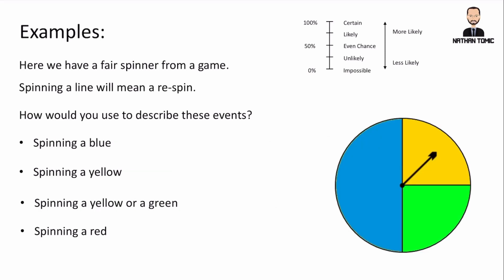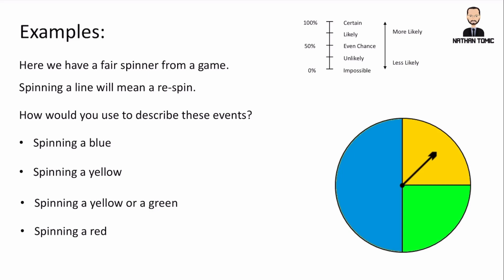Another common way of seeing these types of questions in examples from the textbook is to use this idea of a spinner. So something like you might have seen in a game where you spin the arrow and it spins around and lands on a segment. Sometimes they're numbered, sometimes they're colours. So in this case, we're using a colour spinner. And again, it says that we have a fair spinner. So when we do spin it, it's got an equal chance of landing anywhere around its circle. So it's not weighted or on an angle. And it does also say that if it did happen to land on a line, you'd respin.